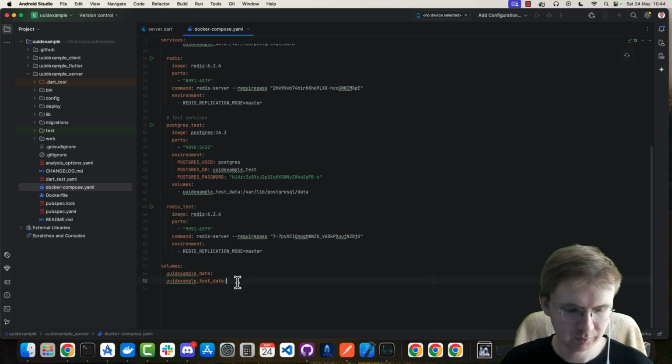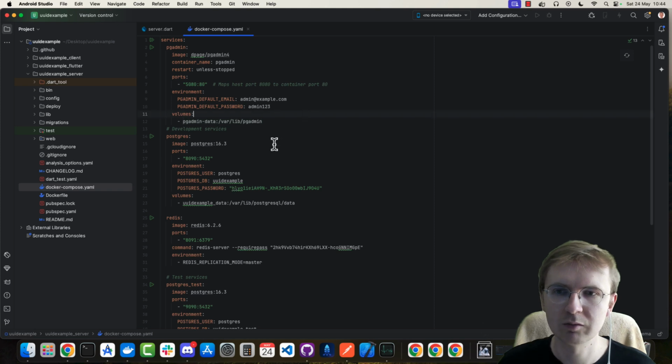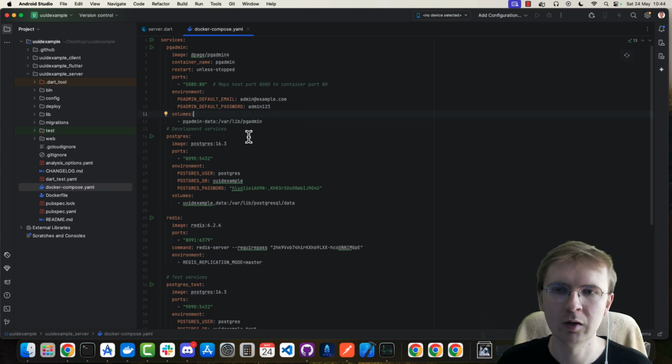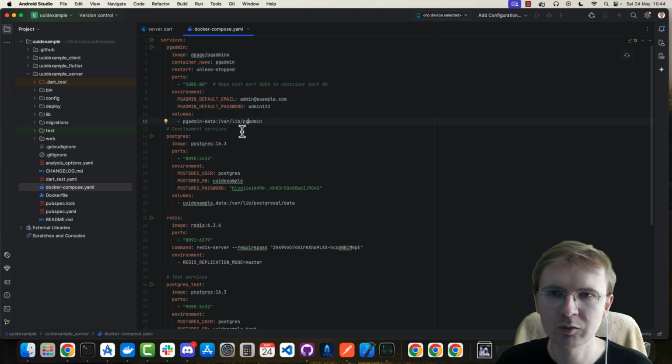I hope that you already know something about Docker. If you don't know anything about Docker, then you should probably not watch a video about Serverpod, because Serverpod is using Docker a lot. So basically, I hope that this pgadmin container is quite simple to understand. I'm not using anything weird. I'm just running this official image from the pgadmin team,